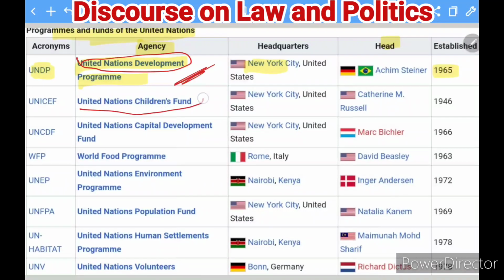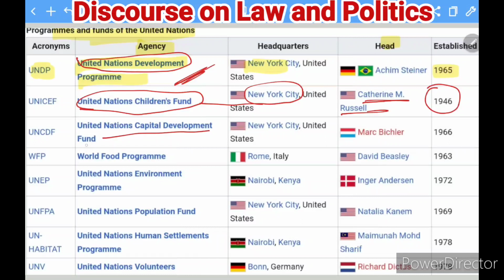The next is the United Nations Children's Fund, which has its headquarters in New York, and was established in 1946, and Catherine M. Russell is heading this one. Another is the United Nations Capital Development Fund, called UNCDF, which has its headquarters in New York, and was established in 1966. Please don't confuse, these are not specialized agencies. Sometimes they appear to you as agencies, but they are not. They are programs. You can see their names also: funds, programs like this.